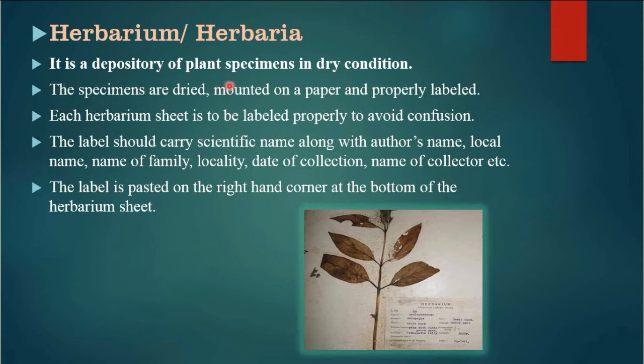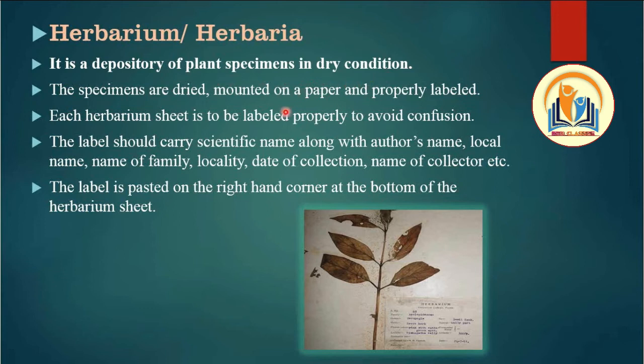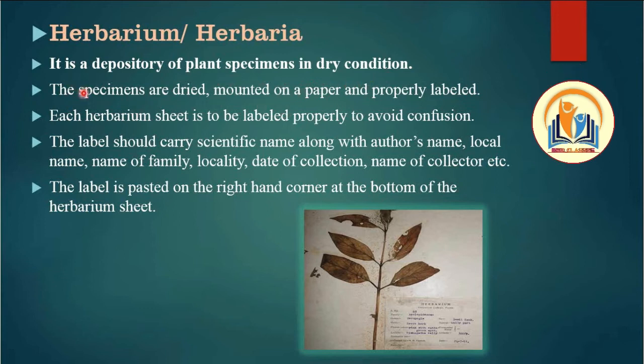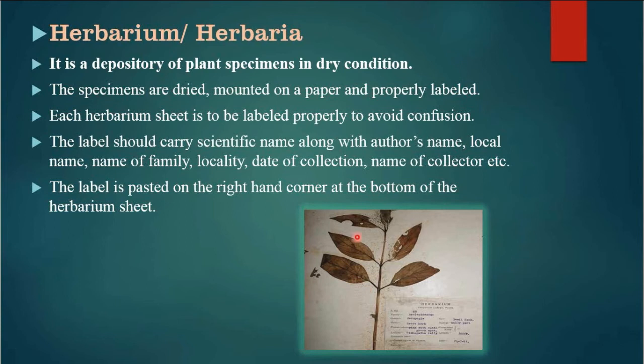Herbarium is a depository of plant specimens in dry condition. We dry the plant specimens and stick them on paper. The specimen is dried, mounted on a paper and properly labeled. Then we label it properly. Each herbarium sheet is to be labeled properly to avoid confusion.